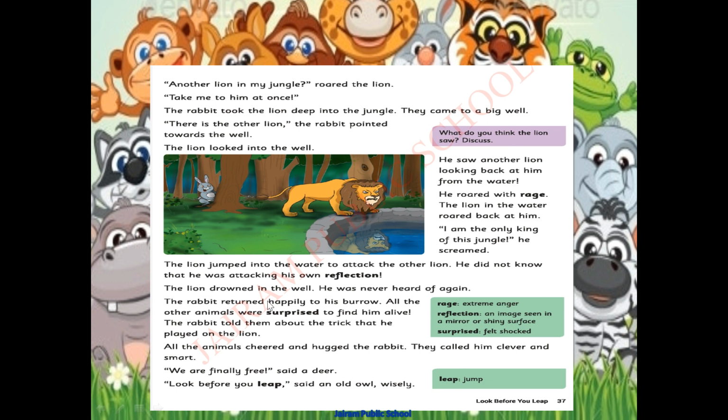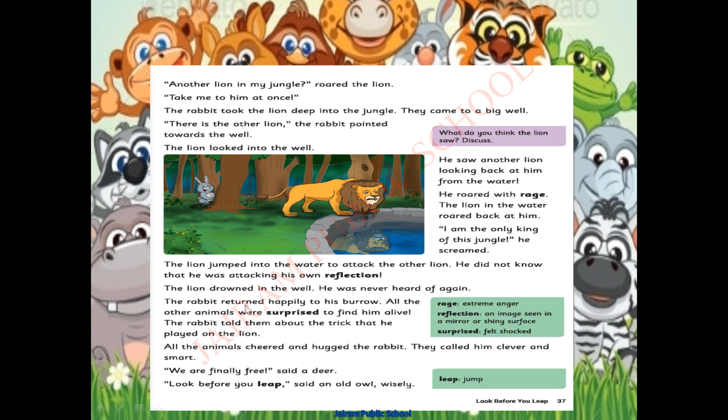The lion drowned in the well. What happened? The lion drowned in the well. Drowned means sank. He was never heard of again. So the lion drowned in the well and was never heard of again. Never heard of again means the lion died.